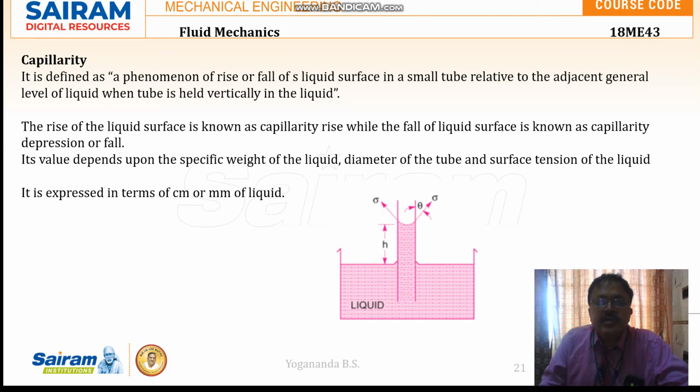If there is a rise of the liquid surface in the immersed glass tube, that is known as capillary rise. If you find a fall of the liquid surface in the immersed tube, it is known as capillary depression or fall. So what is this capillarity due to? The value of capillarity will depend upon the specific weight of the liquid, the diameter of the tube which is immersed, and the surface tension of the liquid. Capillarity is mainly due to the surface tension of the liquid.